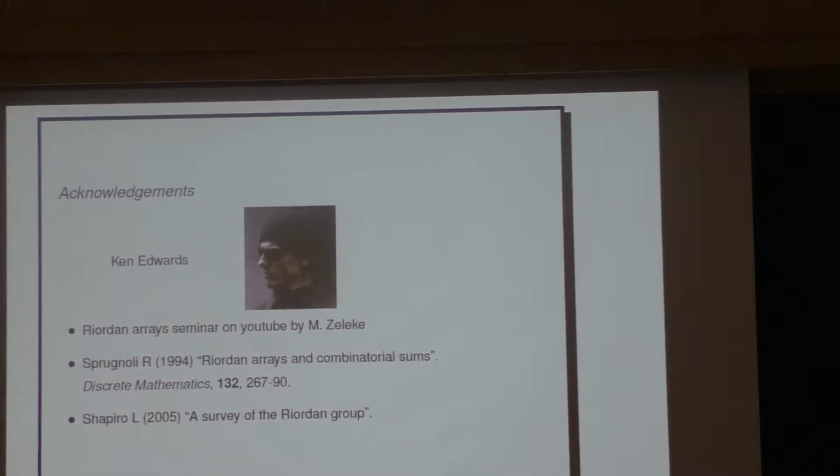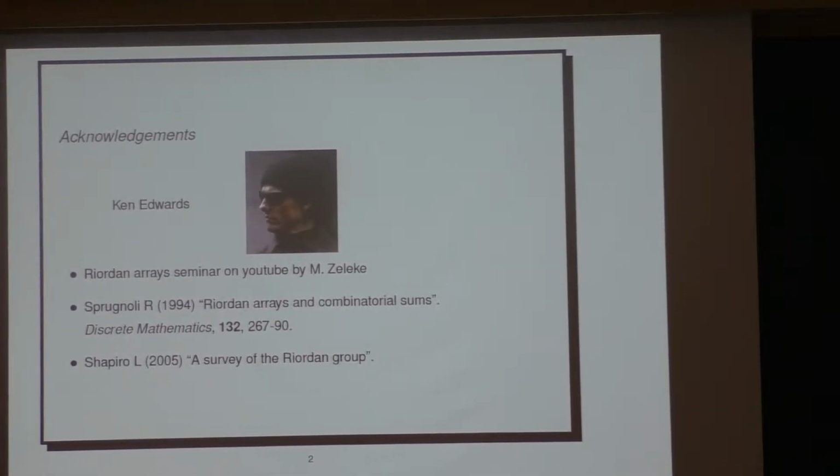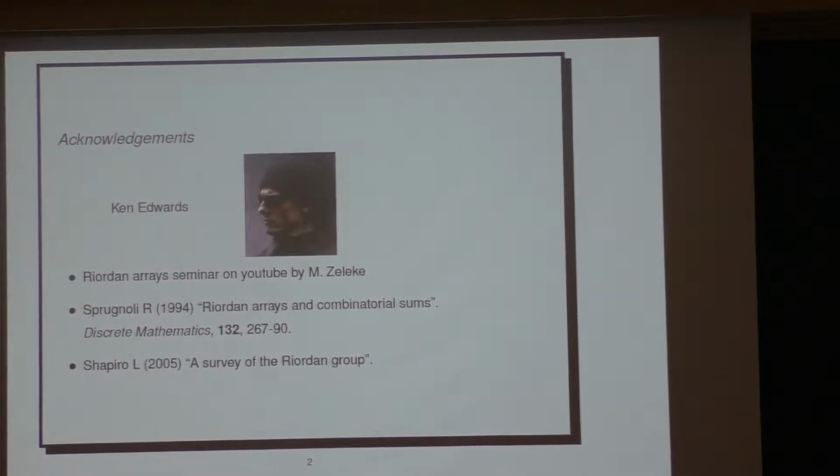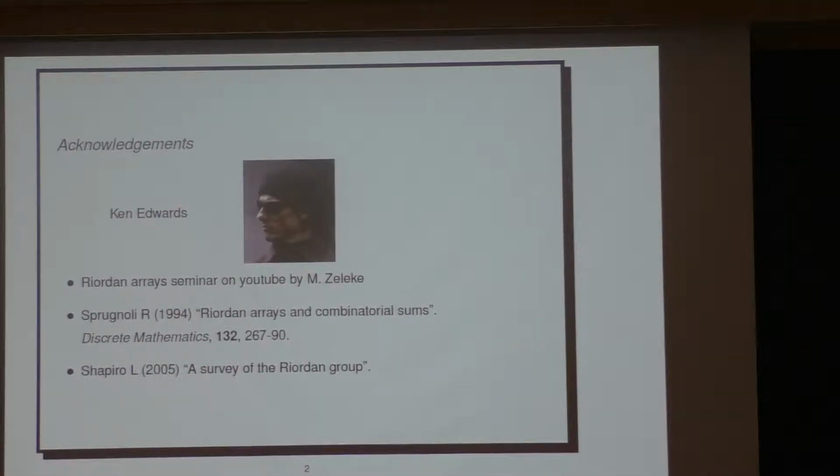So I found it a little tough going. If you look up Riordan arrays on Wikipedia, you get a definition which is actually not the current definition, which didn't help. There's 2 seminars on YouTube. I found the one by Zeleke quite helpful. He's my brother.